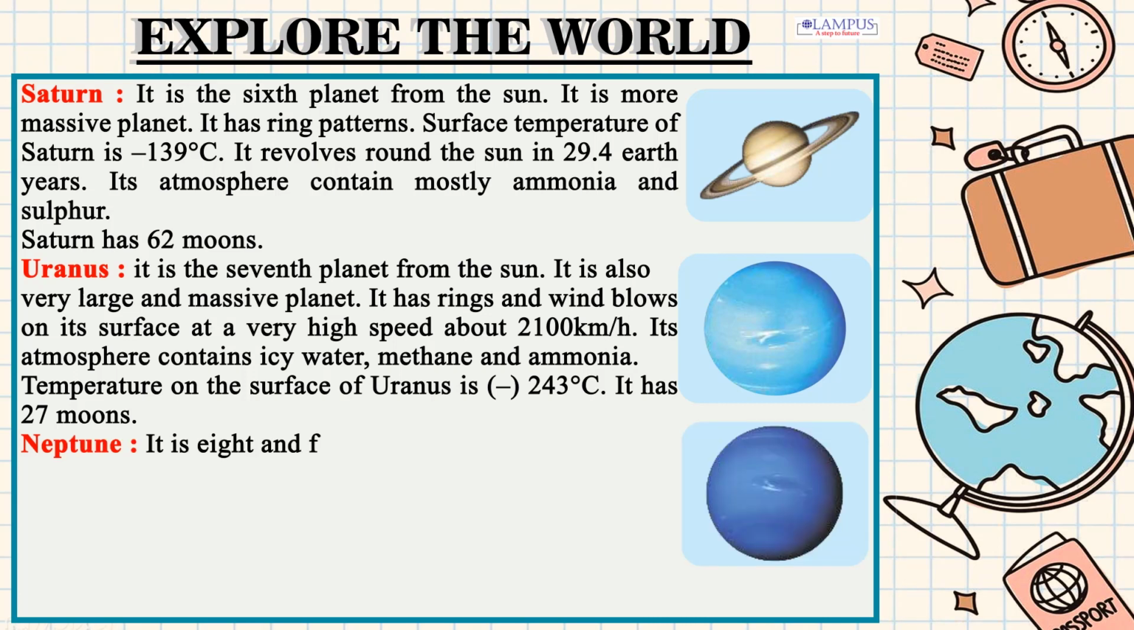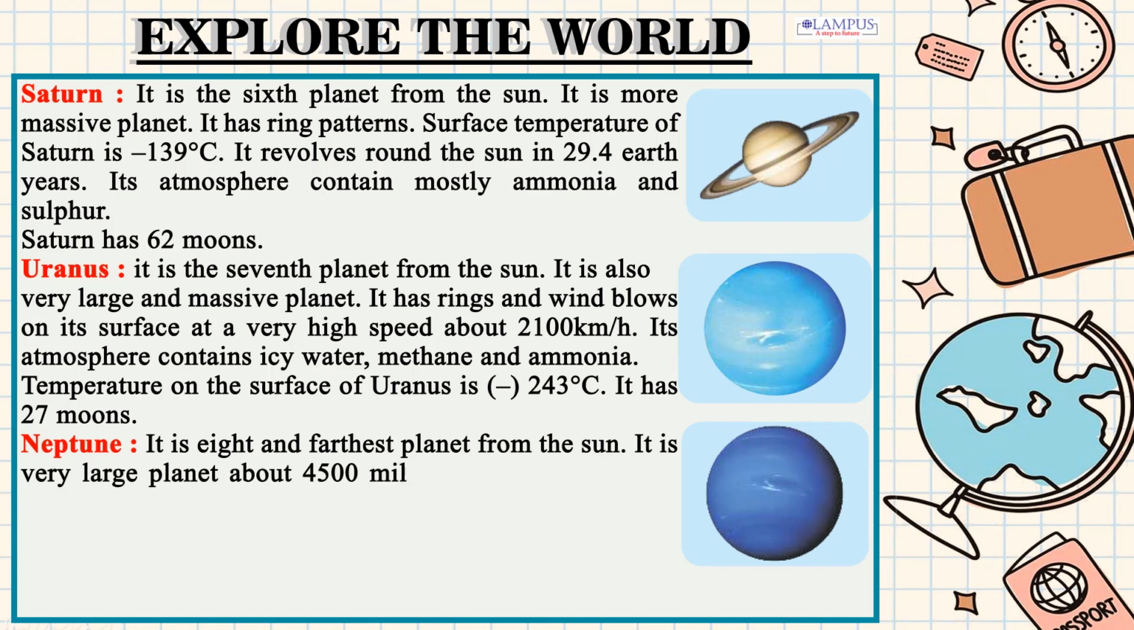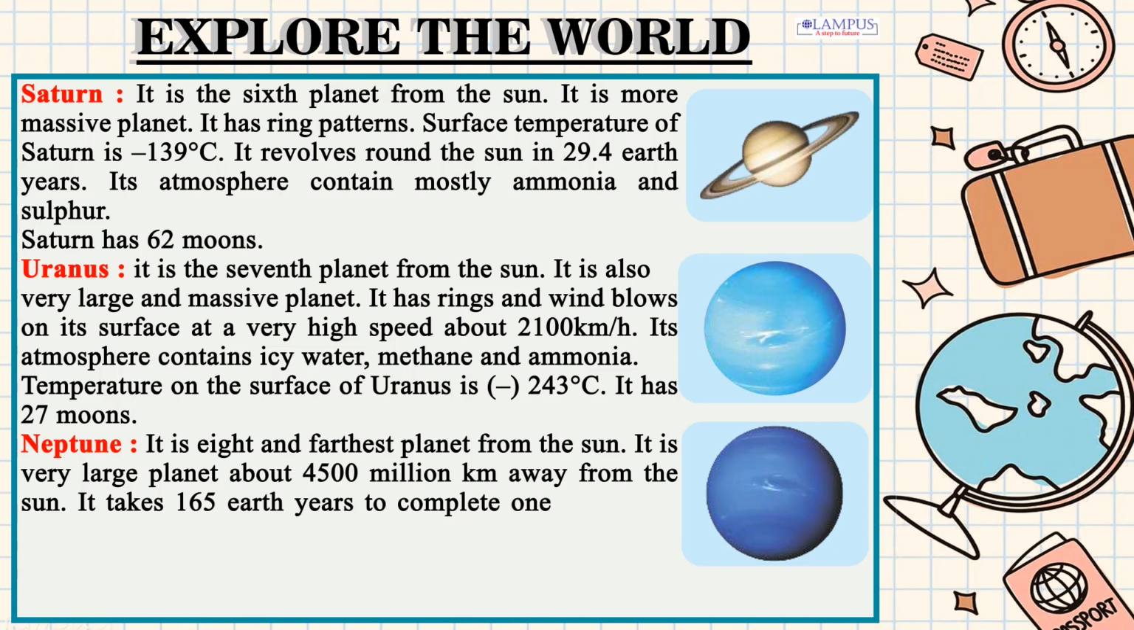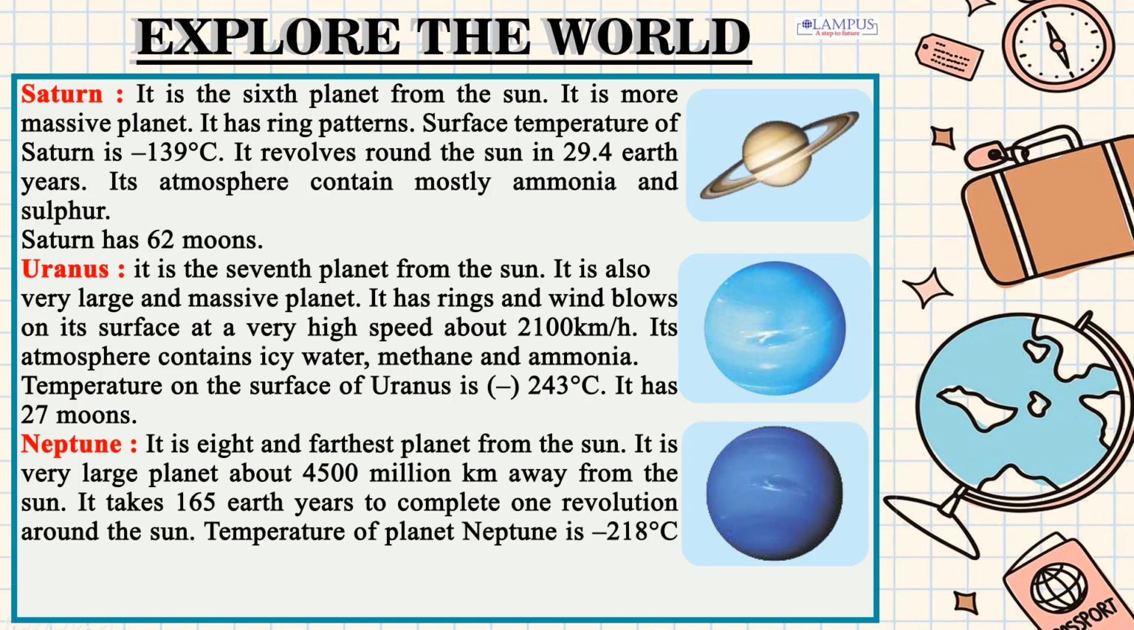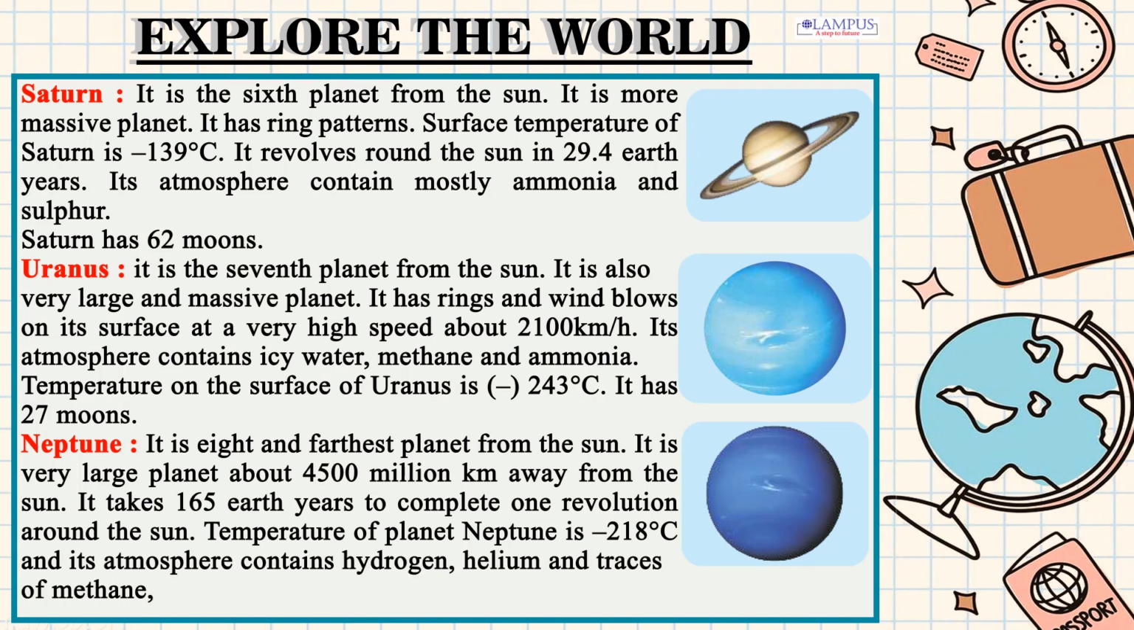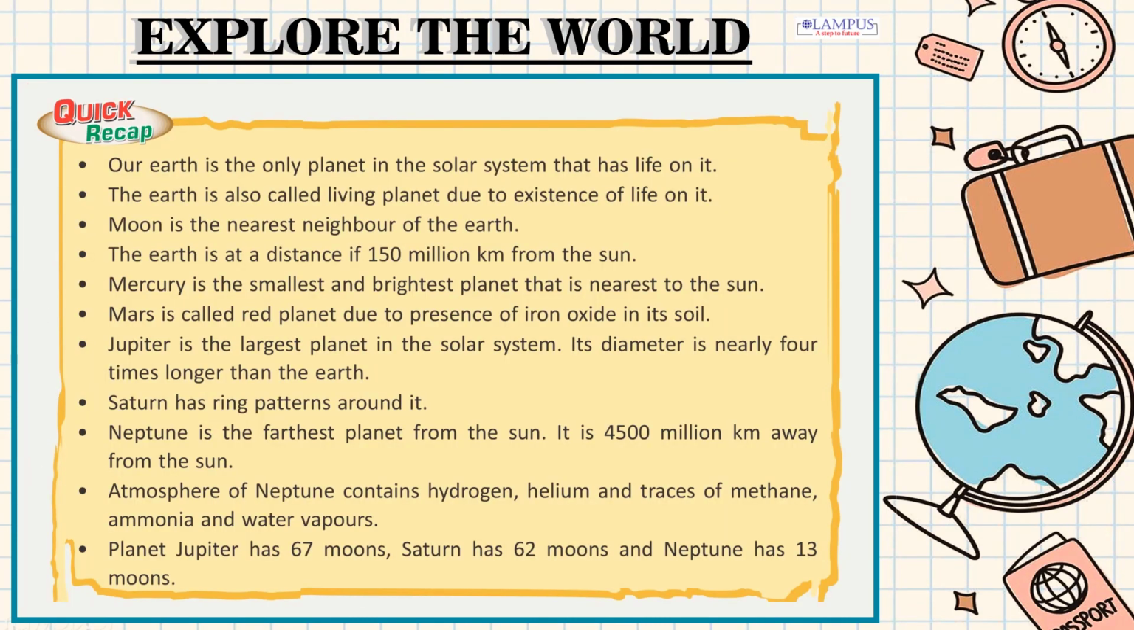Neptune. It is eighth and farthest planet from the Sun. It is very large planet, about 4,500 million kilometers away from the Sun. It takes 165 Earth years to complete one revolution around the Sun. Temperature of planet Neptune is -218 degrees Celsius and its atmosphere contains hydrogen, helium and traces of methane, water, ammonia. It has 13 moons.